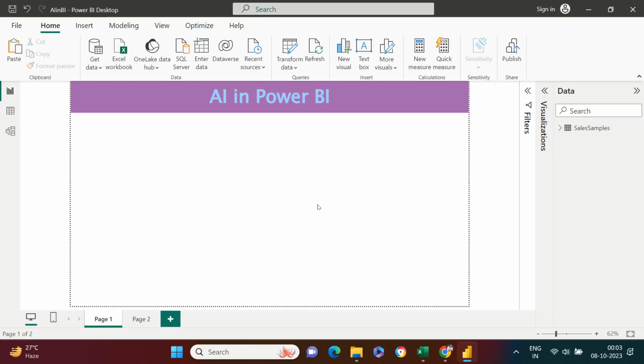And here what we're going to see is AI in Power BI. Excellent. Exactly, that's what we are going to see. So in Power BI, we are going to see some of the intelligence features. There are many, but a few of them we will cover over here.